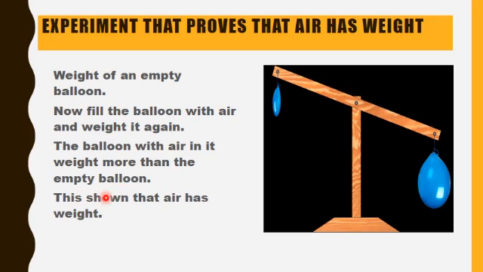This shows that air has weight. You can see in this diagram, this balloon is empty, there is no air, and this balloon is full of air. So you can see the balloon with air in it weighs more than the empty balloon. So by this simple experiment, we can prove that air has weight.